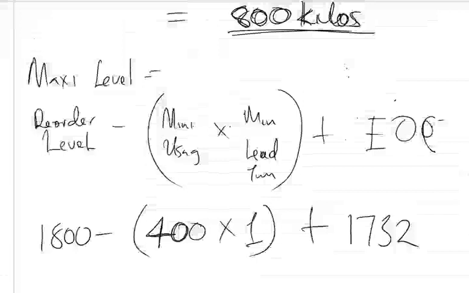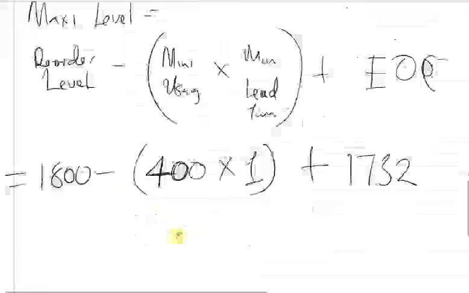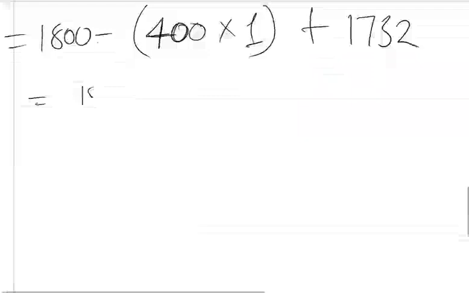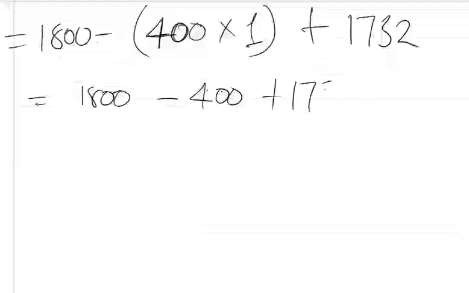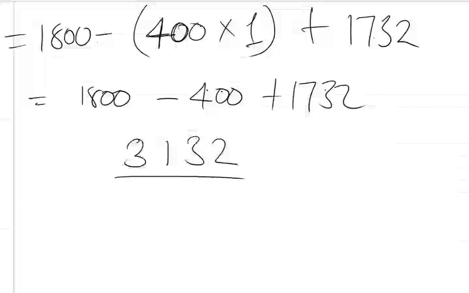So let us simplify this. We are saying 1,800 minus 400 plus 1,732. If we simplify this, we should find 3,132. So this is the maximum level you can hold.